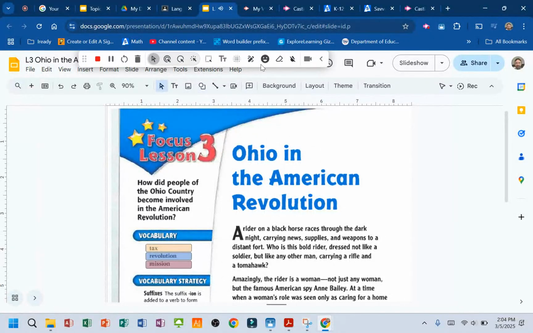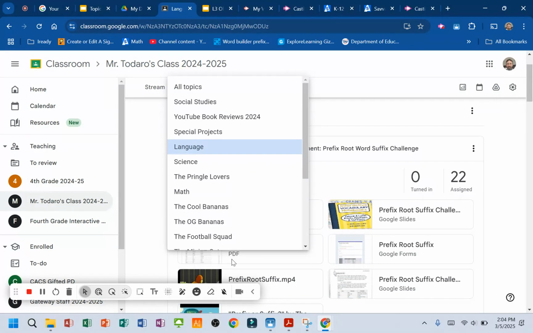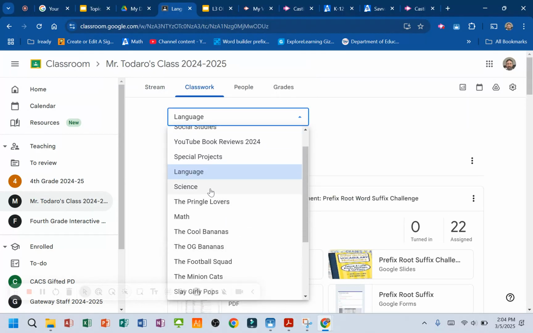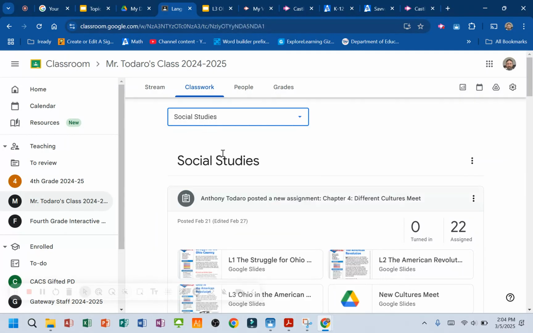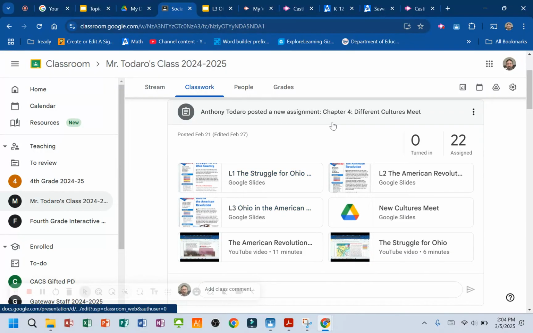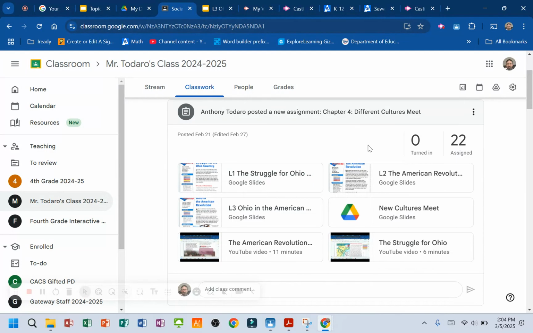All right, we're continuing our lesson in social studies, which is New People in Ohio. New groups meet. What they mean by that is there are so many Europeans that ended up in Ohio, and they're talking about how that all worked out. So different cultures are meeting, meaning Native Americans, different European groups, all that stuff.